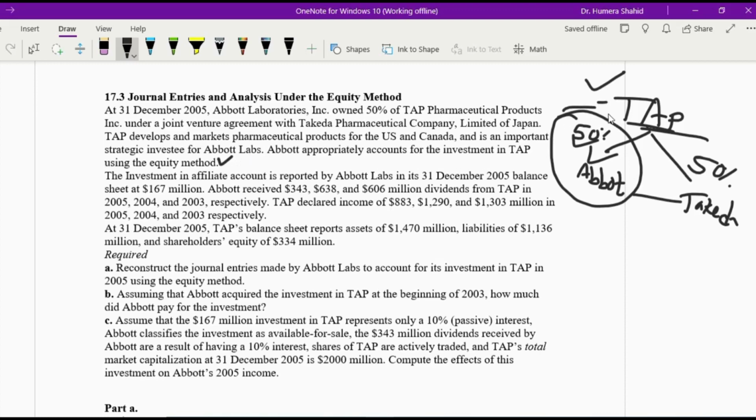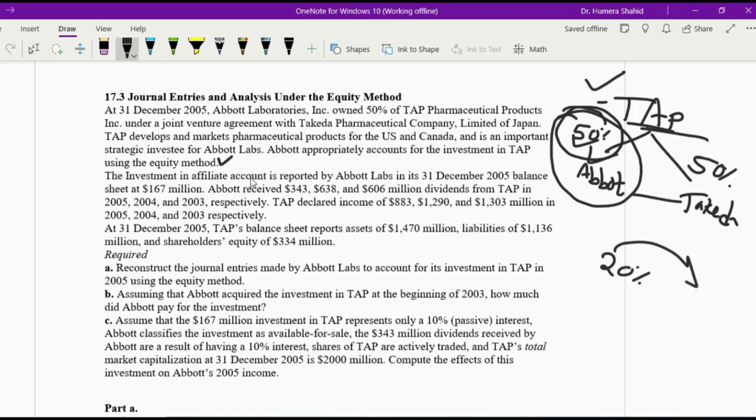Why the equity method? Because we know that the ownership percentage is above 20%. Below 20% we follow passive investment methods, which are the market method or the cost method, which I did in the previous question. That was the market method. But if the percentage is above 20%, then we follow the equity method.